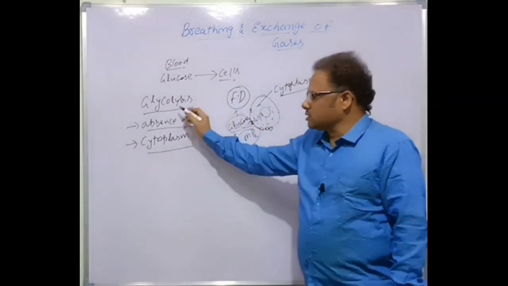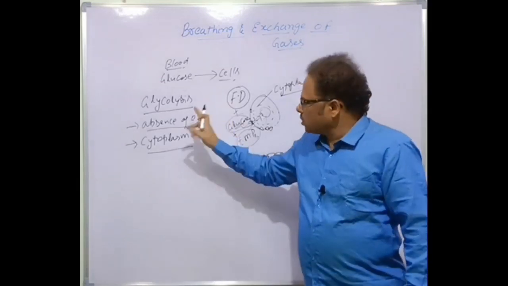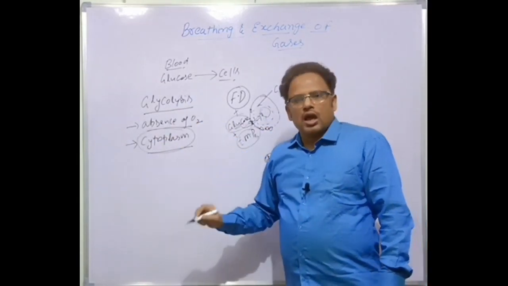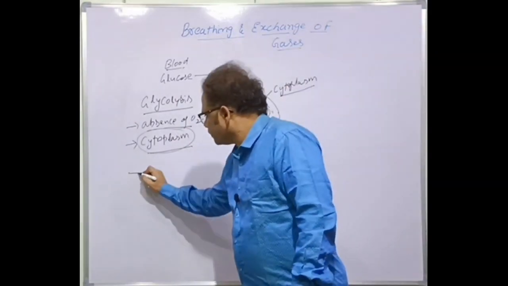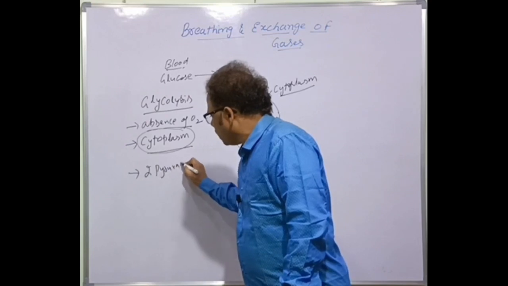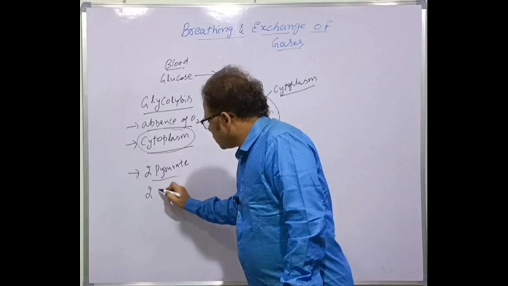What is glycolysis? The process of breaking down of the glucose molecule in the absence of oxygen, which takes place in the cytoplasm, is called glycolysis. As a result of glycolysis, two molecules of pyruvic acid or pyruvate are formed, and two molecules of ATP are formed.